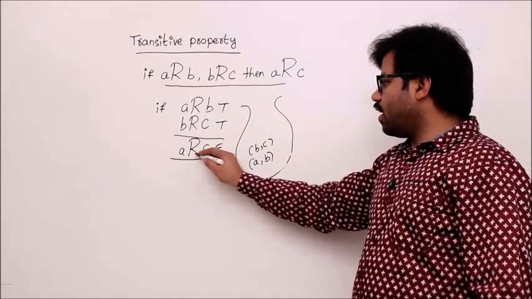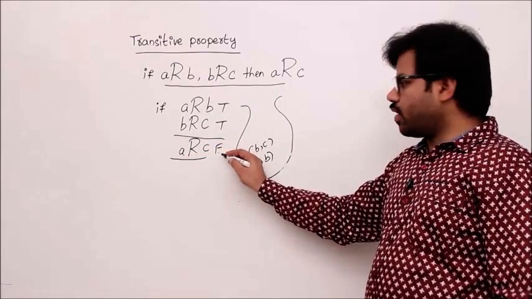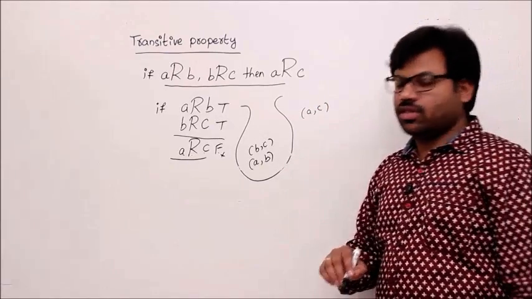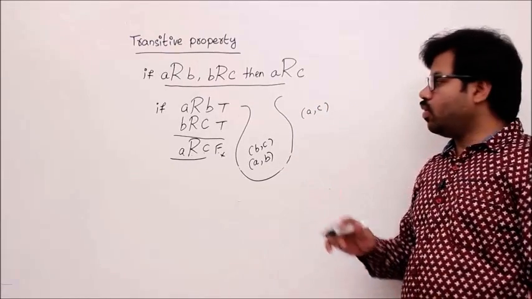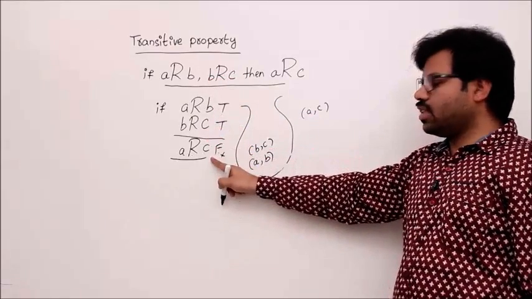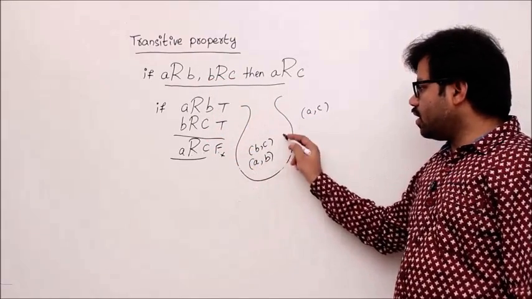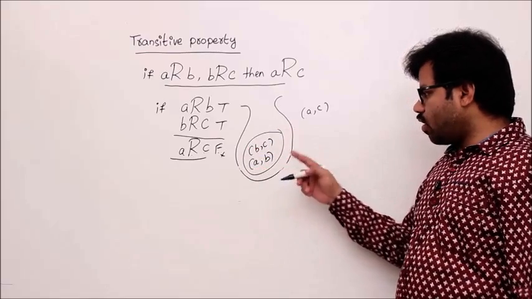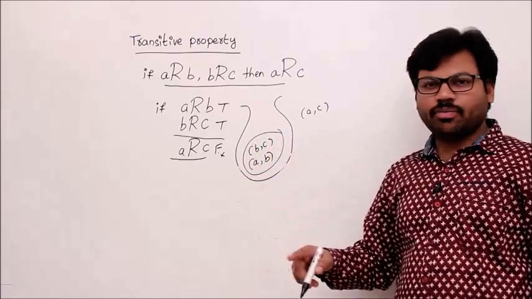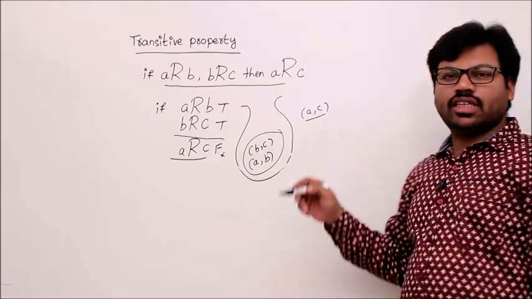For that, A is related to C should be false. Then A comma C should be outside. So remember, from now onwards, to prove that this formula is false, we have only this case, and in this case you will see two combinations of elements, A comma B and B comma C, inside the bag and A comma C outside the bag.